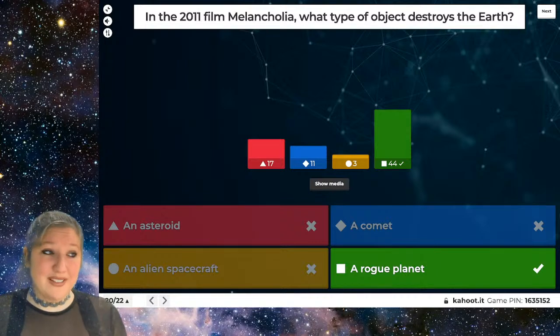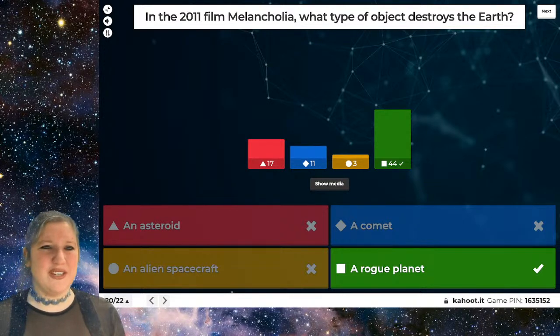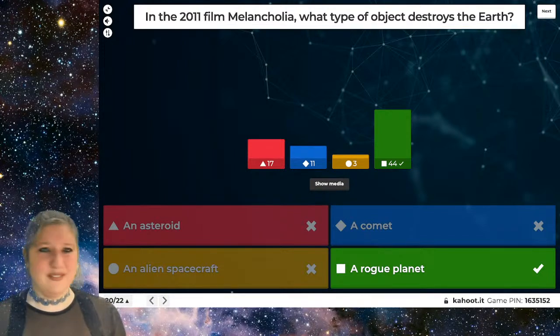It was, in fact, a rogue planet. So it looks like 44 of you actually saw this movie, or at least have heard about it. And yes, it was a very strange movie where this rogue planet makes a close approach to the Earth, and then it eventually crashes into the Earth, and all sorts of strange things happen. A very unlikely scenario, because if there was a rogue planet going through the solar system, we likely would have detected it a long, long time ago. Then again, there isn't much we would be able to do if a rogue planet was heading towards the Earth.